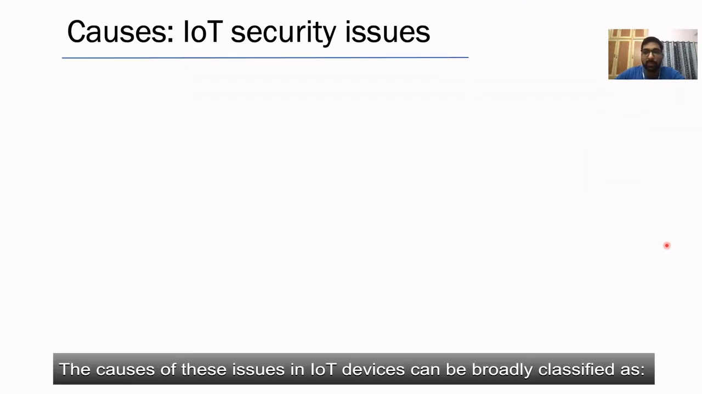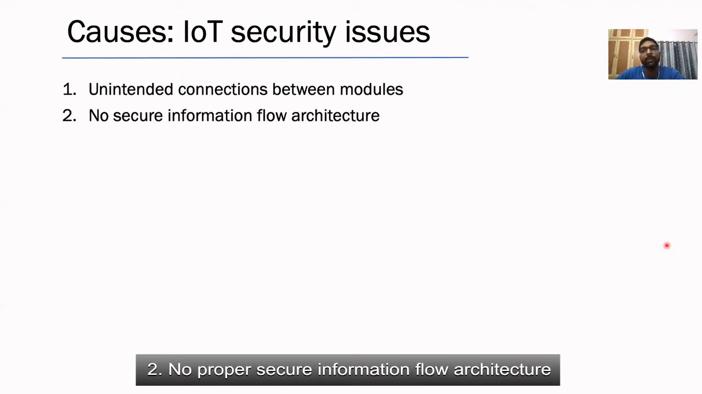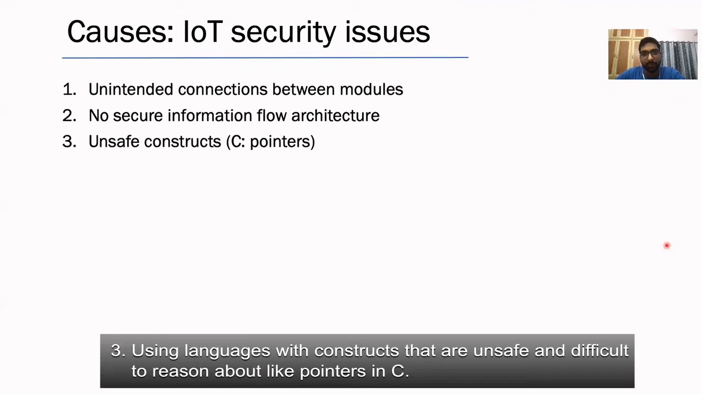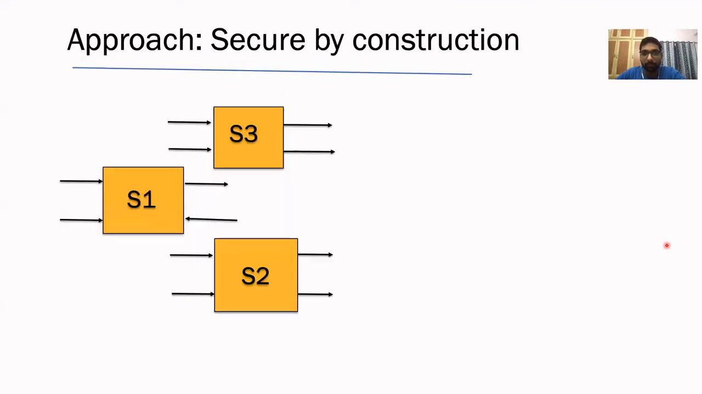The causes of these issues in IoT devices can be broadly classified as unintended connections between modules, no proper secure information flow architecture, and using languages with constructs that are unsafe and difficult to reason about, like pointers in C. The pacemaker model that was recalled was using the same channel to communicate vitals and also sensitive information. Hackers could exploit this remotely and drain the battery using just a mobile phone.